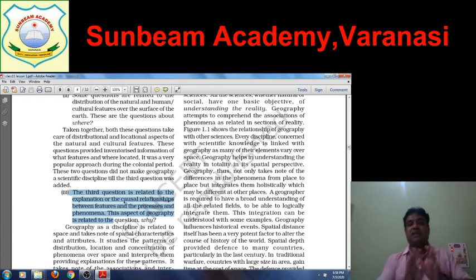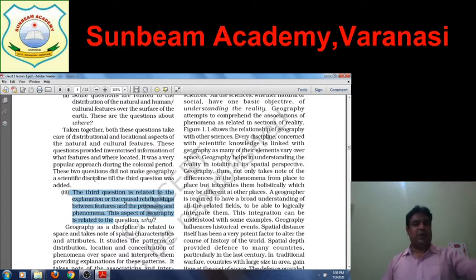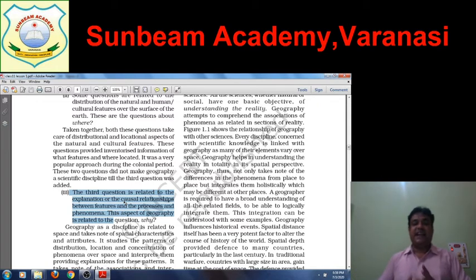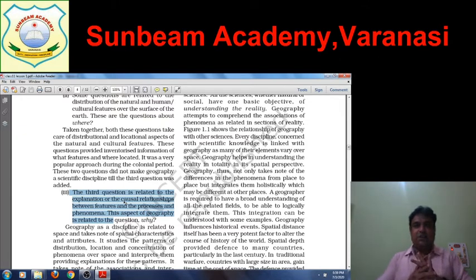Here the word is causal relationship, a cause and effect relationship, such as poverty and disease. If diseases are more common there, it means poverty may be there. If poverty is more, diseases are common there. Likewise, the third question is related to the explanation of these causal relationships between features and the processes and phenomena. And this aspect of geography is related to the question why. So three important sets of questions we discuss in geography.